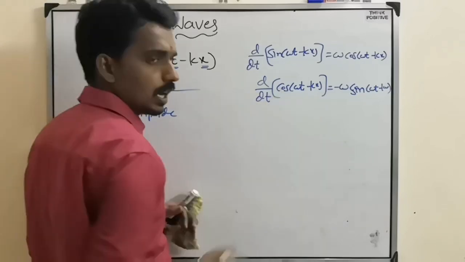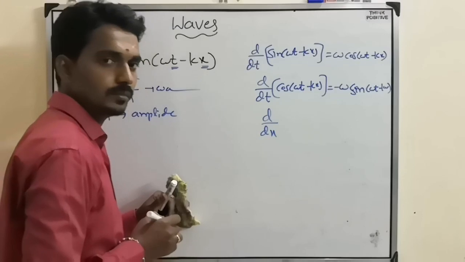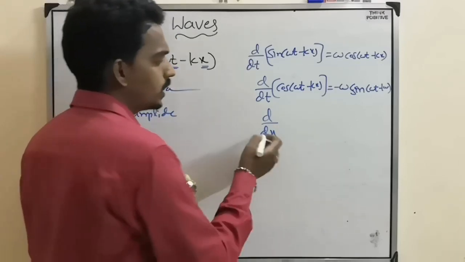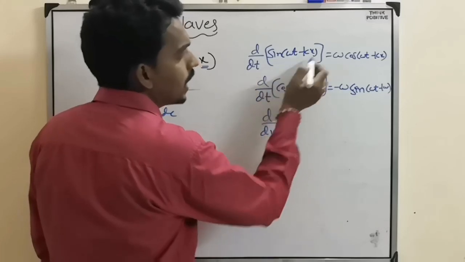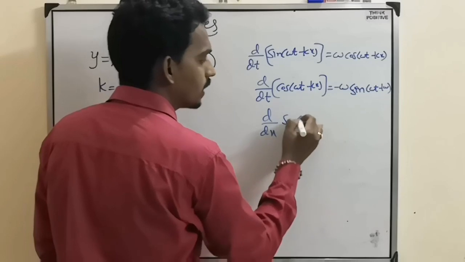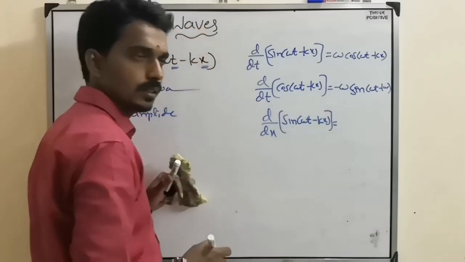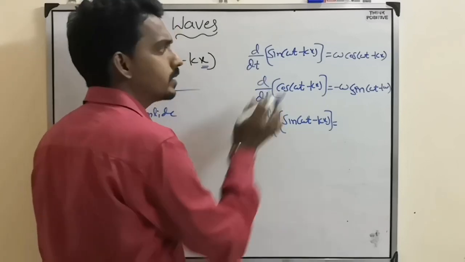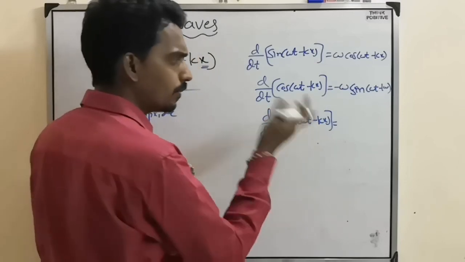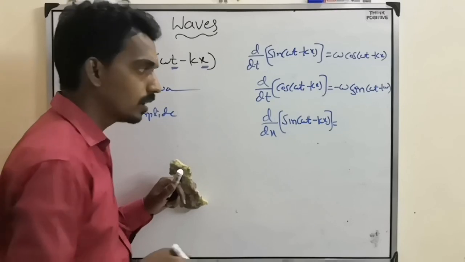Now one more will come here, that is d by dx. In which situation it will come, we will discuss. It is differentiation of the same function but with respect to x now. That is sin of omega t minus kx. With respect to t the t coefficient comes; with respect to x the x coefficient comes. What is the x coefficient? Minus k.